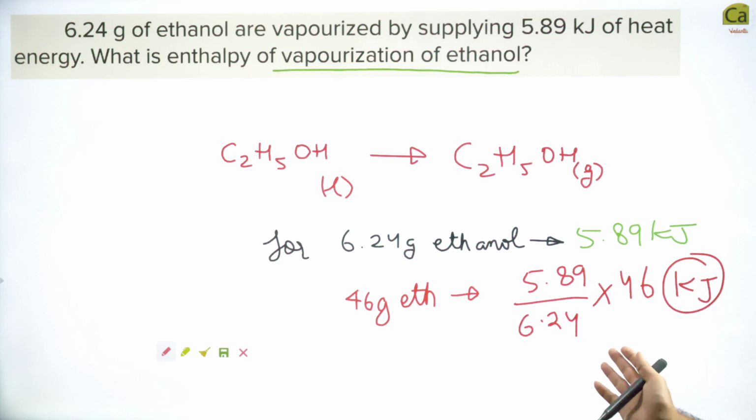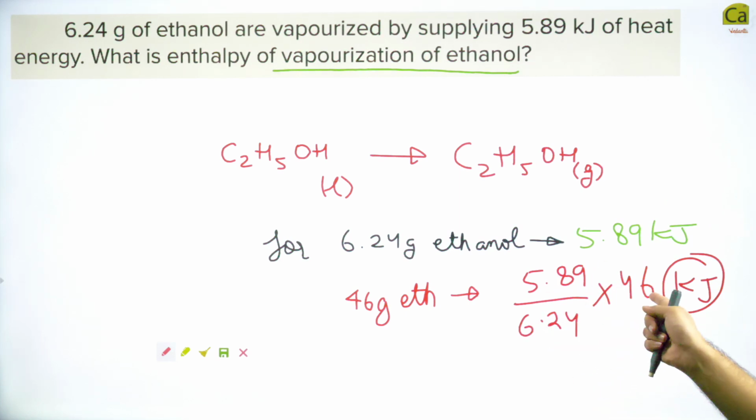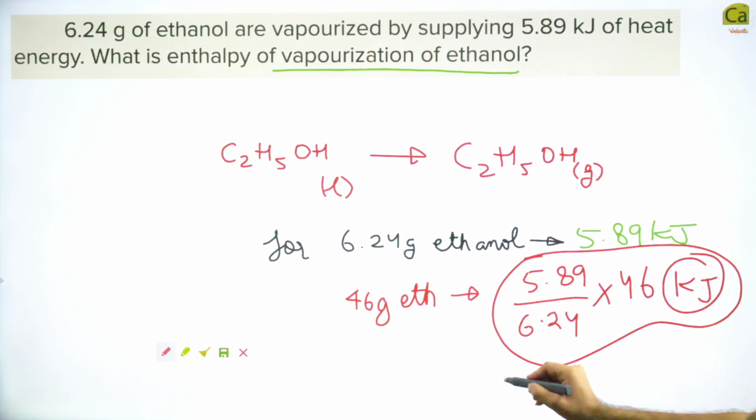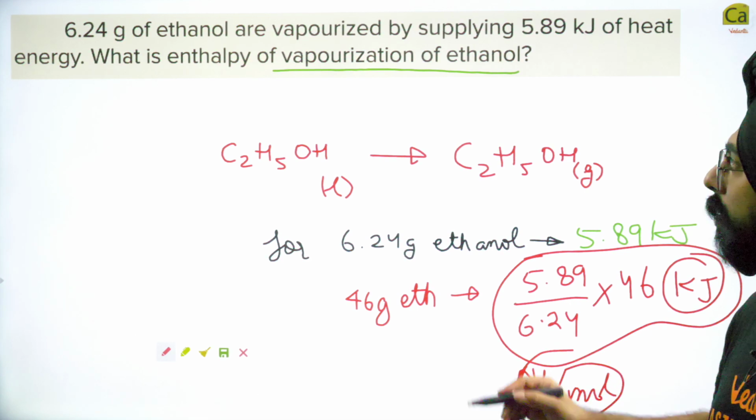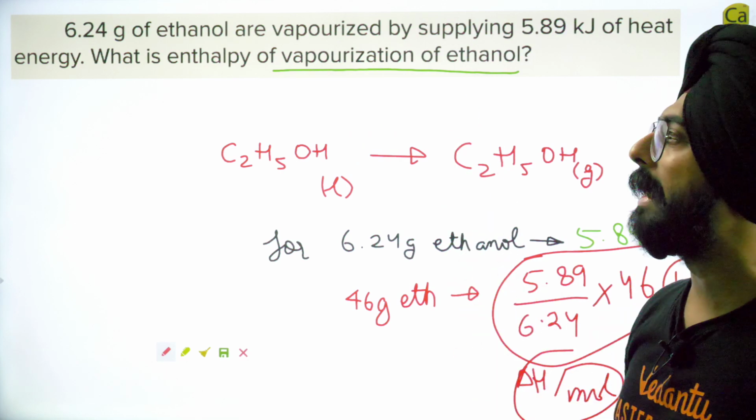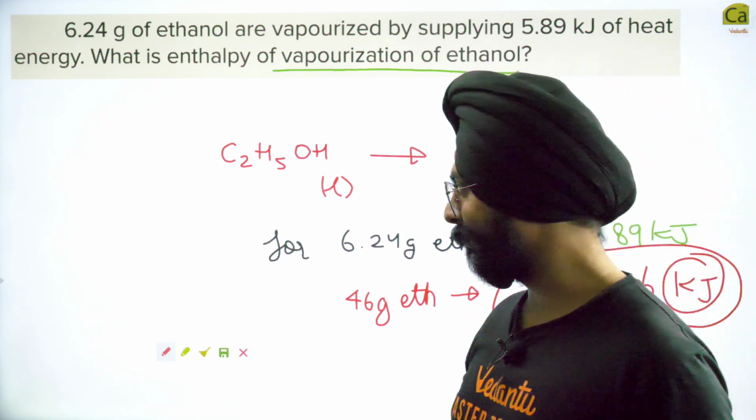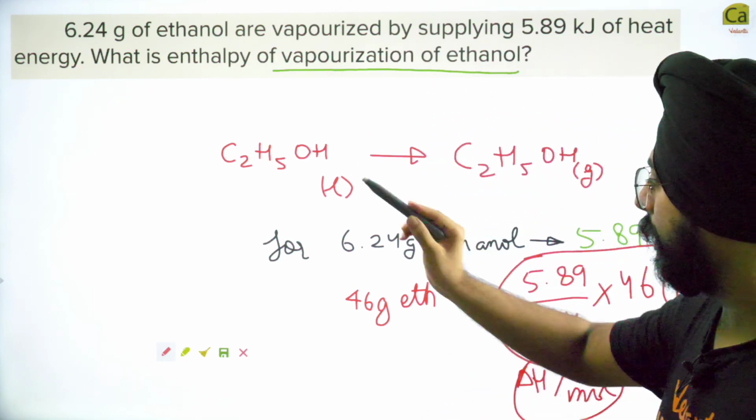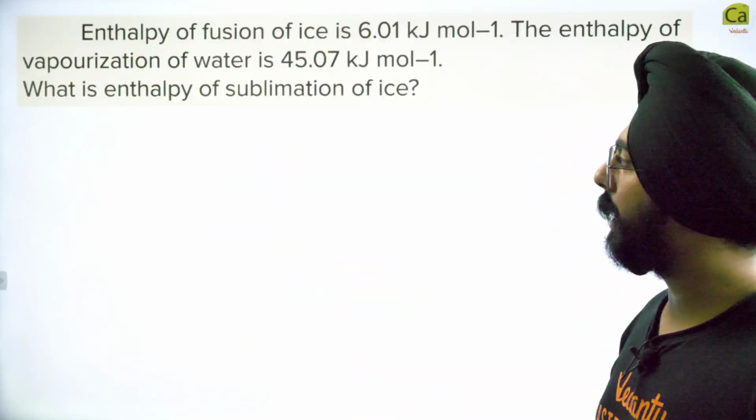So this is what you have to calculate. Enthalpy for 1 gram into 46 grams. So this essentially becomes delta H per mole. That is how we need to define the delta H of vaporization of ethanol. Cool? Fine, awesome. Let's move on to the next question.